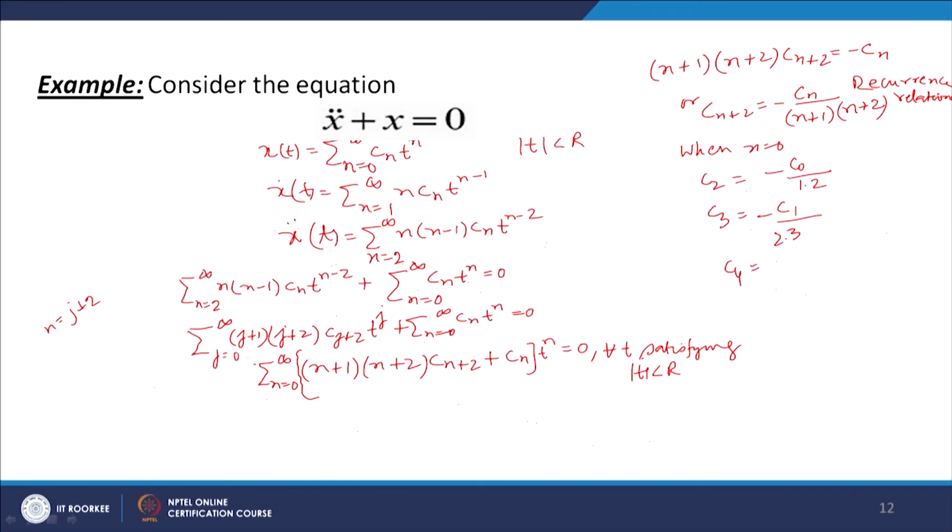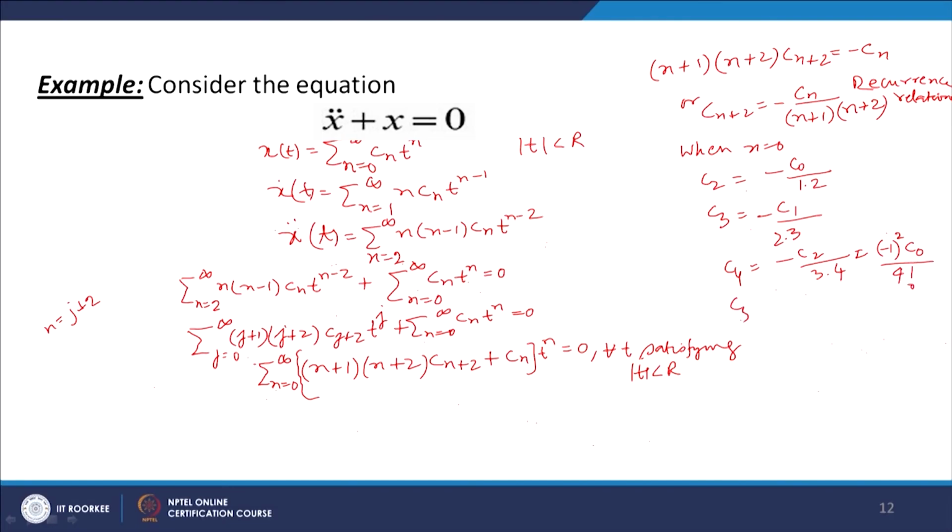C4 will be equal to minus C2 divided by 3 into 4, putting n equal to 2. This is further equal to, with C2 equal to minus C naught over 1 into 2, minus 1 whole square into C naught over 1, 2, 3, 4, so we have 4 factorial.